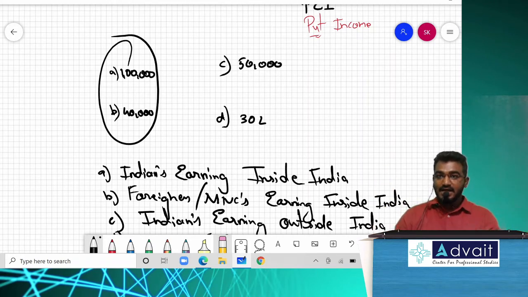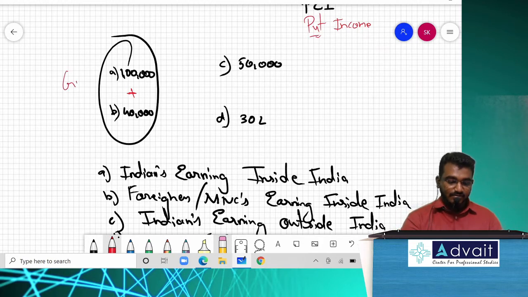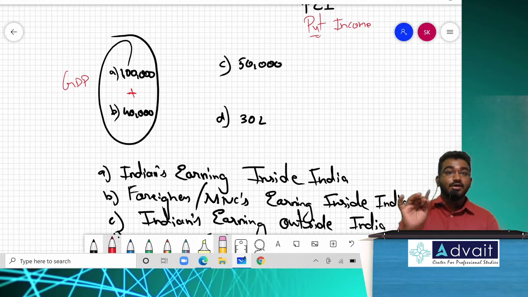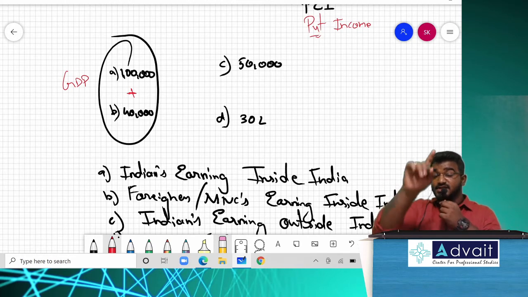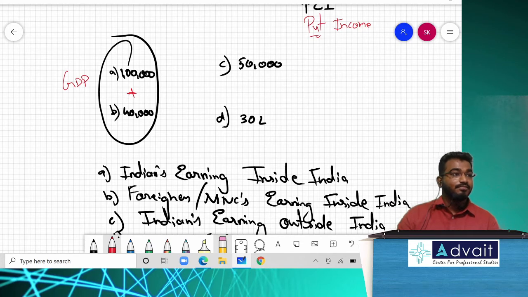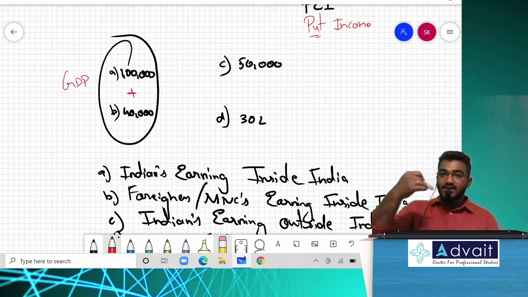Now, category A plus category B. What is it? Indians earning inside India plus foreigners earning inside India. This is nothing but gross domestic product. It means it is the total value of final goods and services, both. It includes goods as well as services produced within the domestic territory. Produced within the domestic territory is nothing but India.